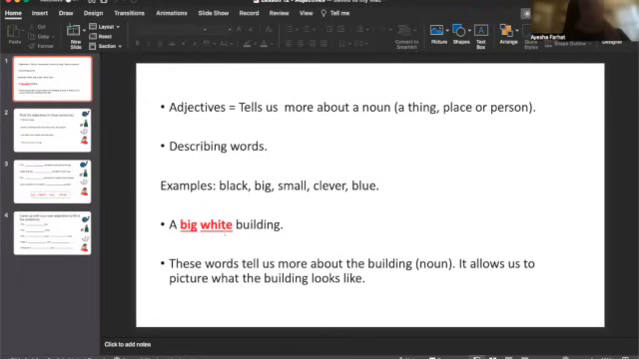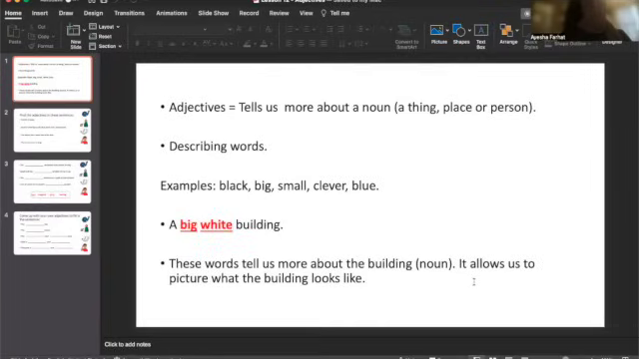So a big white building, in my mind, I picture a very big or tall building that is white. It gives me more detail so that I can imagine it. These words tell us more about the building. In this case, the building is the noun because it is a thing. It allows us to picture what the building looks like. Like I said, it allows us to build up a picture in our mind of what that particular building looks like. So we get a better idea of that building.